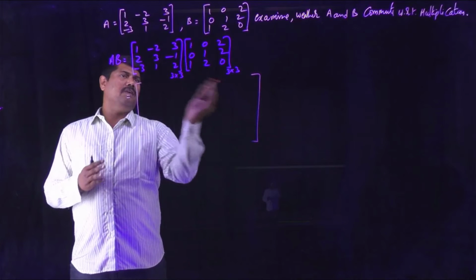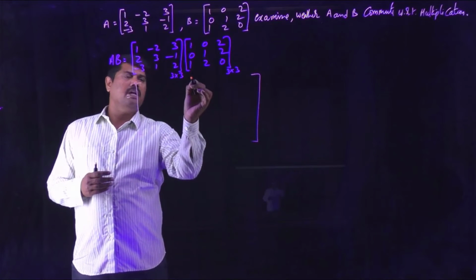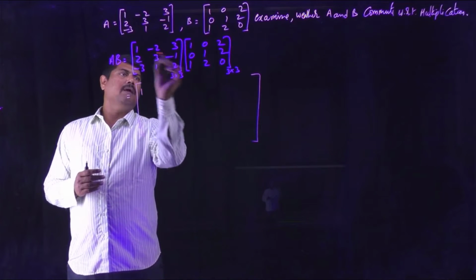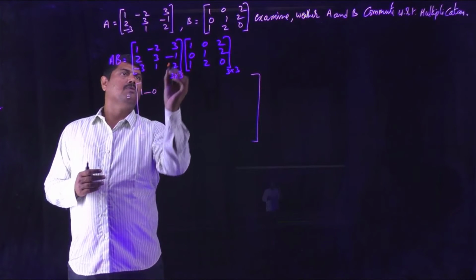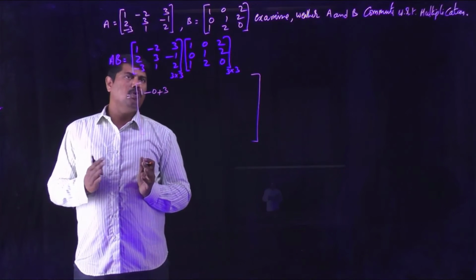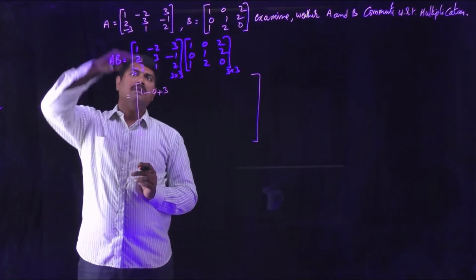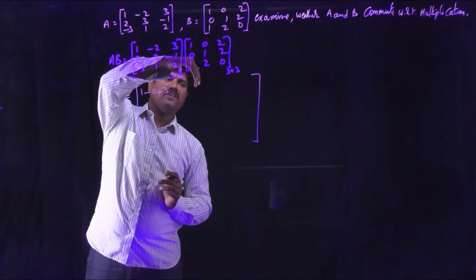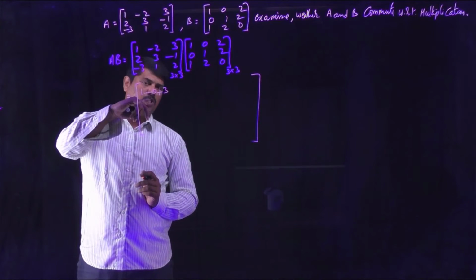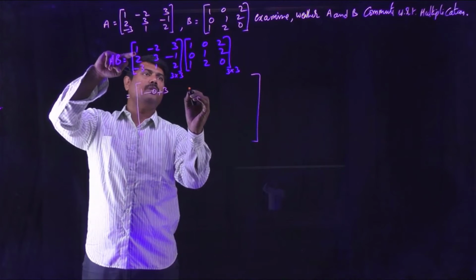So what is the process of multiplication? Multiplying row with column. Already we discussed the process. 1 into 1 is 1, minus 2 into 0 is 0, 3 into 1 is 3. You have to be careful about which elements are multiplying with which elements. First row multiplying with first column, so the element obtained you have to write in the 1, 1 position. Next, first row with the second column, 1 into 0 is 0,